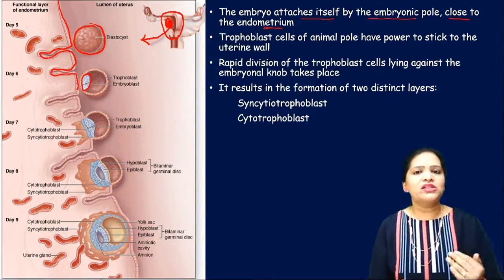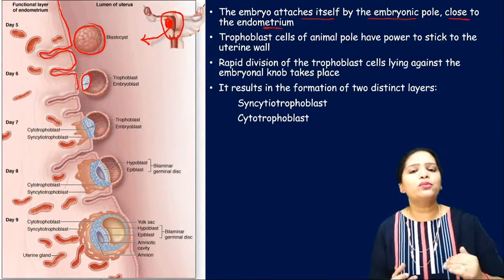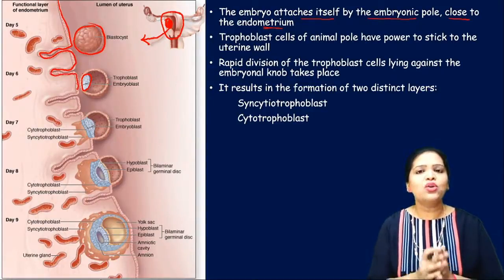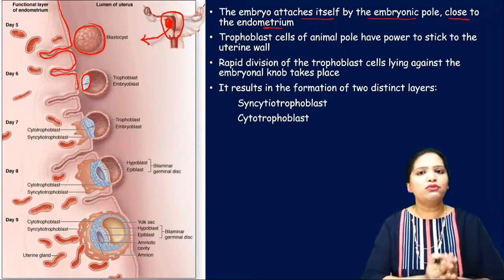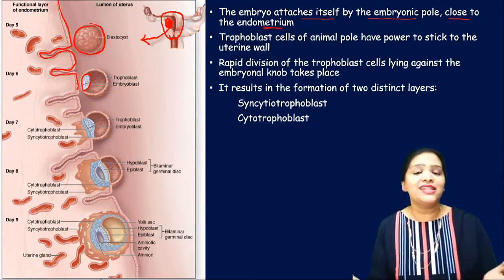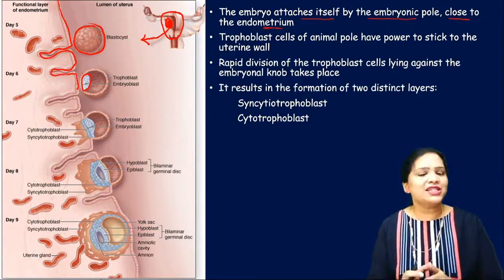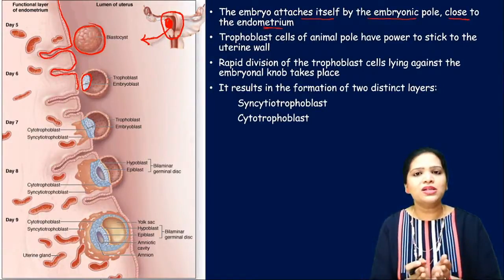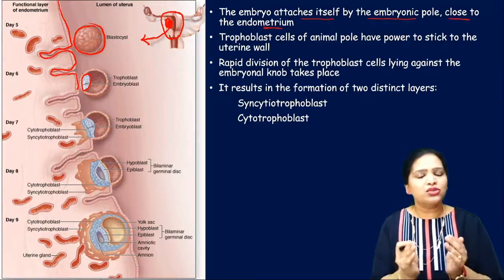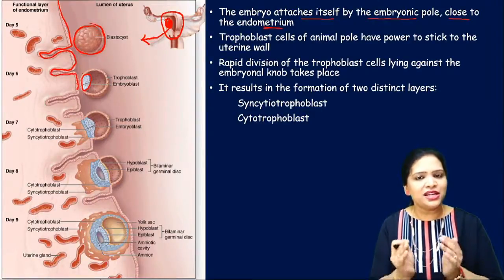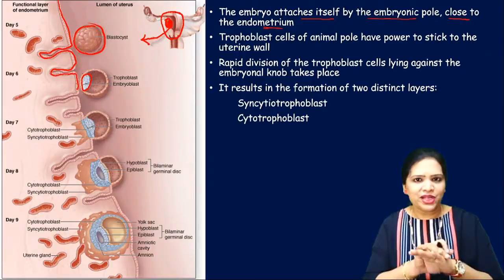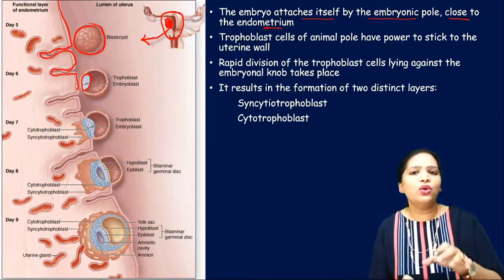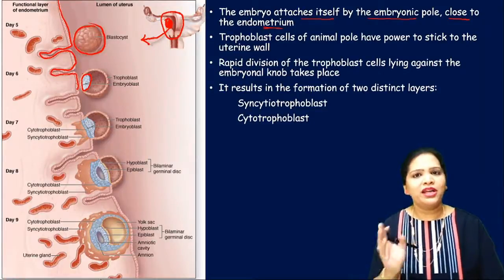Till then, the zona pellucida protects the trophoblast from getting implanted at any other site. Once the blastocyst has reached the accurate site, the zona pellucida detaches, the trophoblast gets exposed and attaches to the endometrial wall.